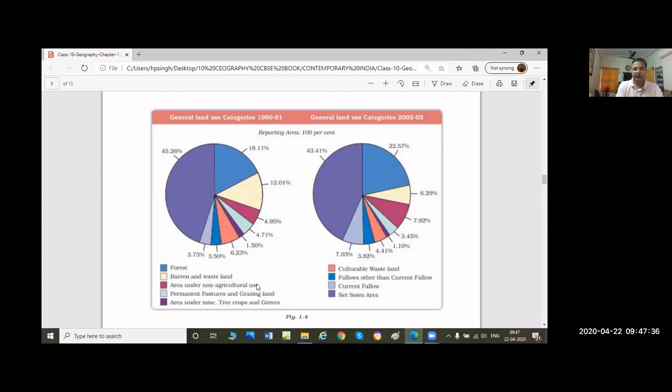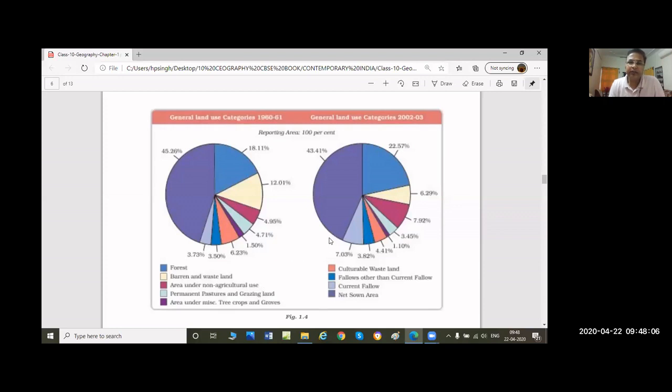Area under non-agriculture use means area which is not in agriculture use, it is not a wasteland, it is not a forest land. Then what should this area be? Okay, this area is a common area which can be used for many purposes. As I said earlier, for industries, for some other purpose. In this way, they have mentioned the area under non-agriculture use. So for this they can use it for any purpose.